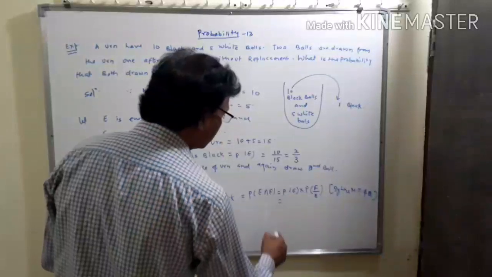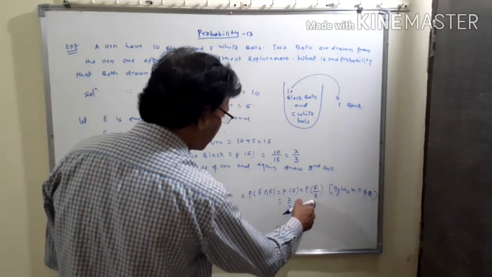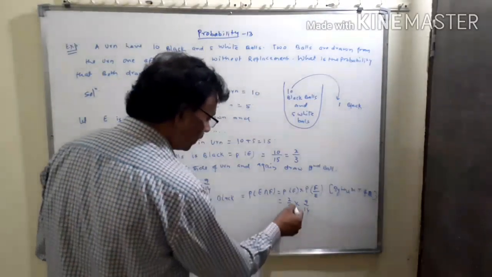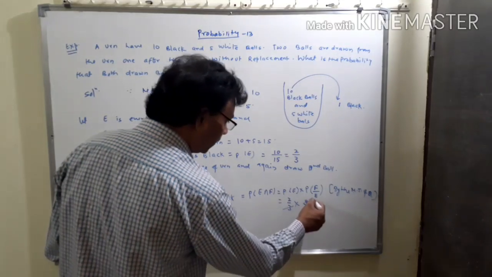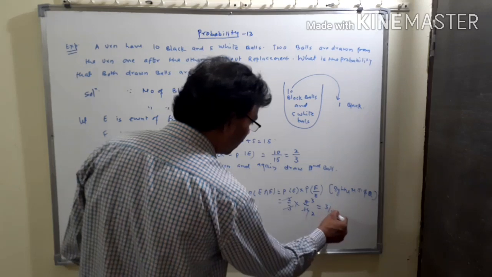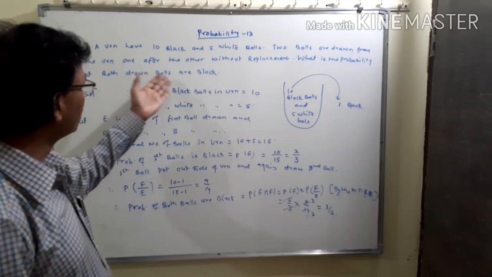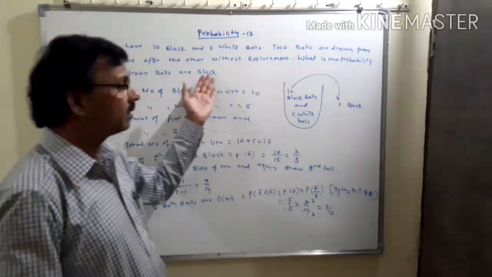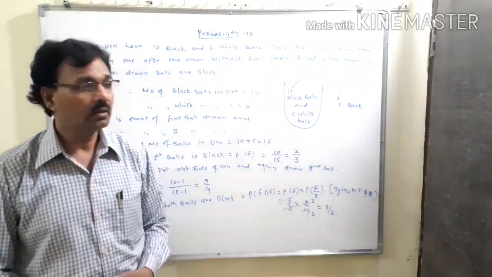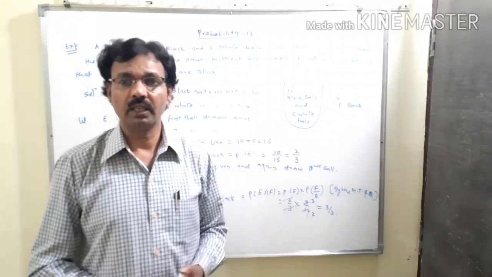P of E is 2 upon 3 and P of F given E is equal to 9 upon 14. This will be cancelled: 9 by 3 gives 3 and 14 by 2 gives 7. That means 3 upon 7. Therefore, the probability that both balls drawn will be black is 3 upon 7. In the next video we will discuss independent events.